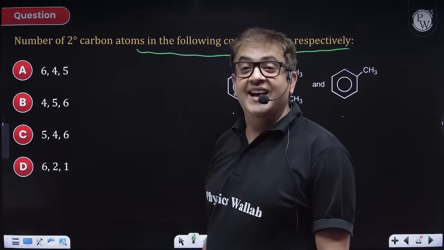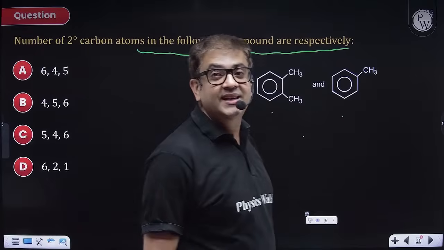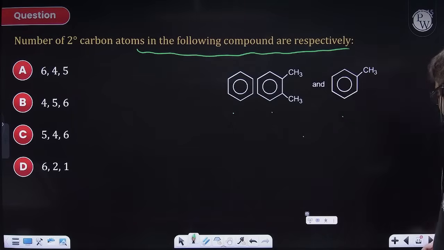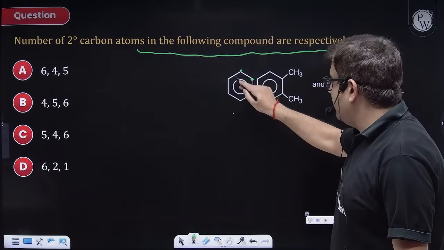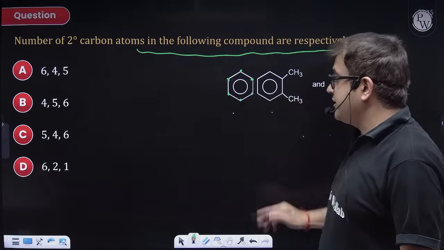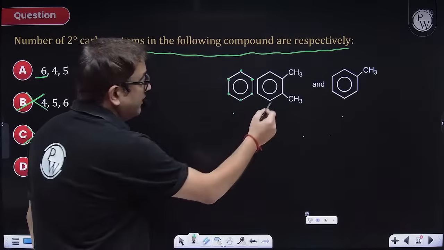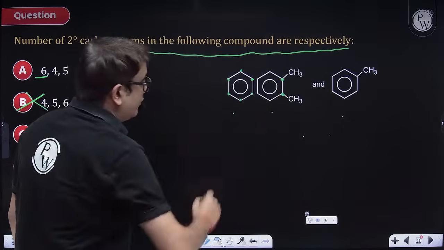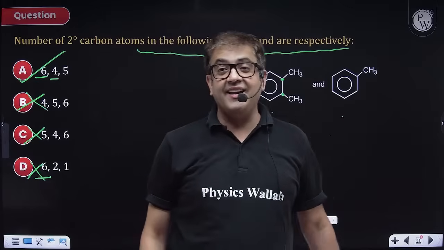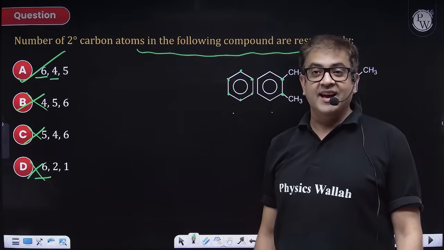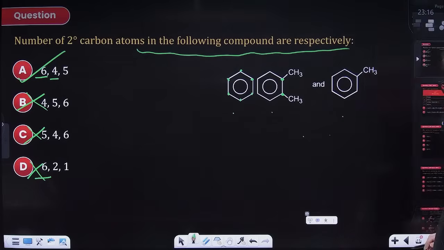Number of 2-degree carbon atoms. B. Okay. Let's see. Now, all the carbons over here are definitely 2-degree carbon. So first is definitely having 6. So 2 options got eliminated. Here, these 2 become 3 degrees. So we are left with 4. So I hope we have landed on our answer. Yes. Bakir is right. Samrudh is right. Yeah, perfect. Moving to the next one.